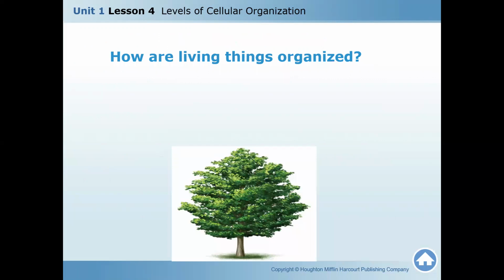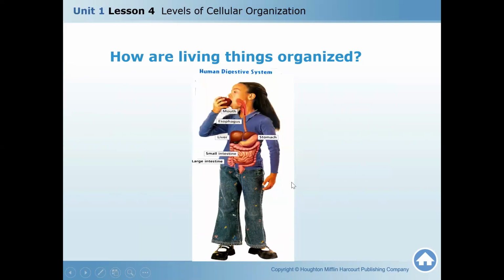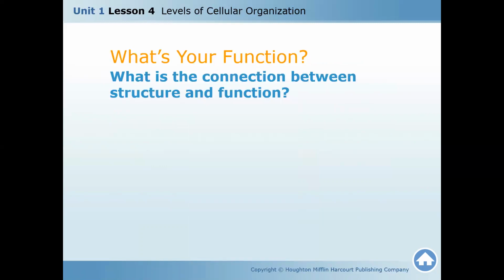How are living things organized? What are the levels of organization in the two systems in plant? For the plant, we have shoot system, stem and leaves, and root system found below the ground. So we have here underground root system and shoot system for the stem and leaves. It's for the digestive system. Okay, different organs, stomach, esophagus, liver, small and large intestine. This will form the organ system.